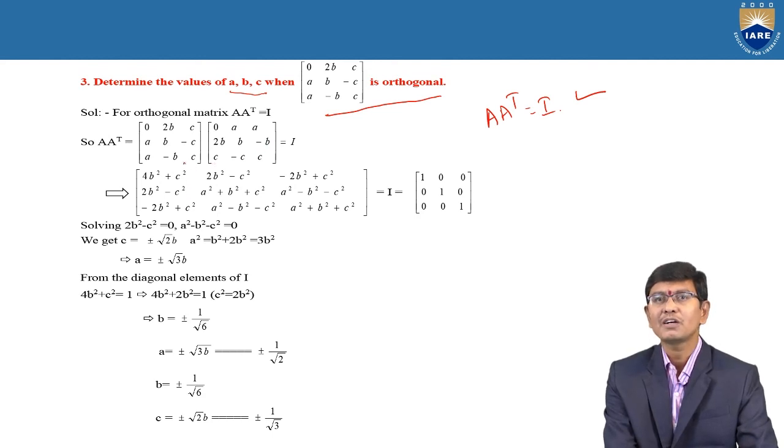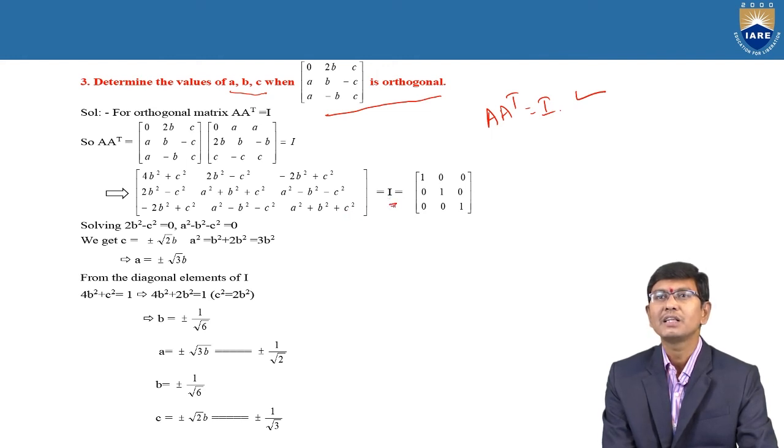Therefore, by applying the product of the 3 by 3 matrices, the resulting matrix has first row 4B square plus C square, 2B square minus C square, and the third value minus 2B square plus C square, and second row 2B square minus C square, A square plus B square plus C square, A square minus B square minus C square, and third row minus 2B square plus C square, A square minus B square minus C square, A square plus B square plus C square, is equal to I.